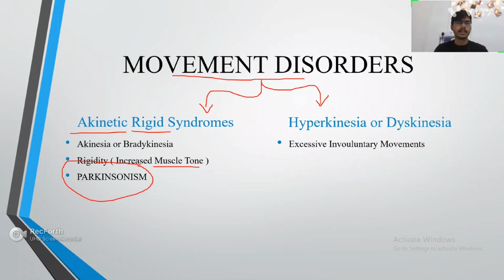So Parkinsonism is basically what? Parkinsonism is basically an akinetic rigid syndrome. If we want to define it, we can say Parkinsonism is an akinetic rigid movement disorder. And hyperkinesia, the name itself suggests hyperkinetic: the movement will be excessive, involuntary excessive movement.